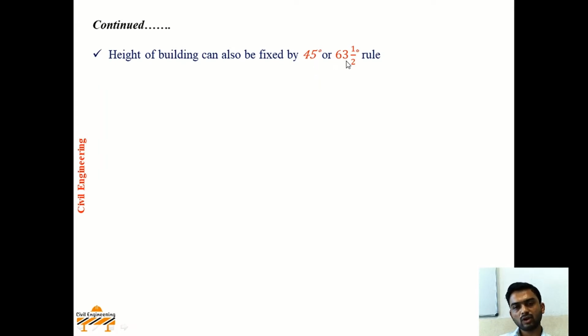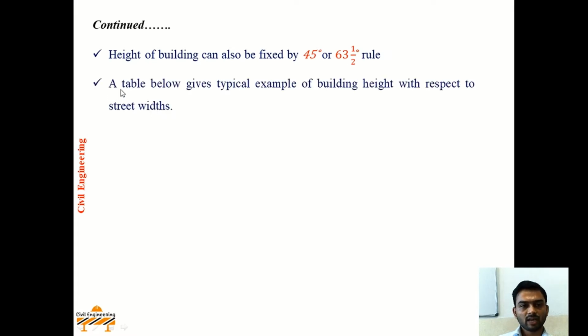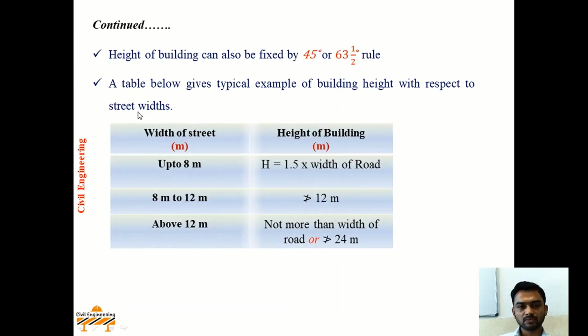And the same rule is followed in case of 63.5-degree rule. Only difference is that instead of taking 45-degree angle, 63.5-degree angle is considered with respect to horizontal and the line is drawn from the center line of road. And this line drawn should not cut the building part. And if such is the case, then setback at the floor level should be provided or the floor level should be reduced. A table below gives typical example of building height with respect to the street widths.